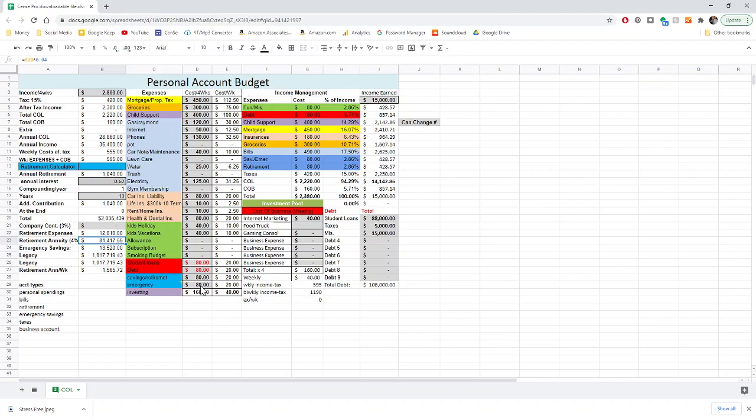Again, all you do is come in, plug in your income, you plug in your bills. If you're out of balance here in this extra column, then you can either get a second job, try to figure out ways to make more money, or you can figure out a way to reduce your cost. A lot of times finding a roommate is an option. Moving back in with your parents is an option. You can also make sacrifices on here, but I do not recommend you completely delete anything out of your budget.